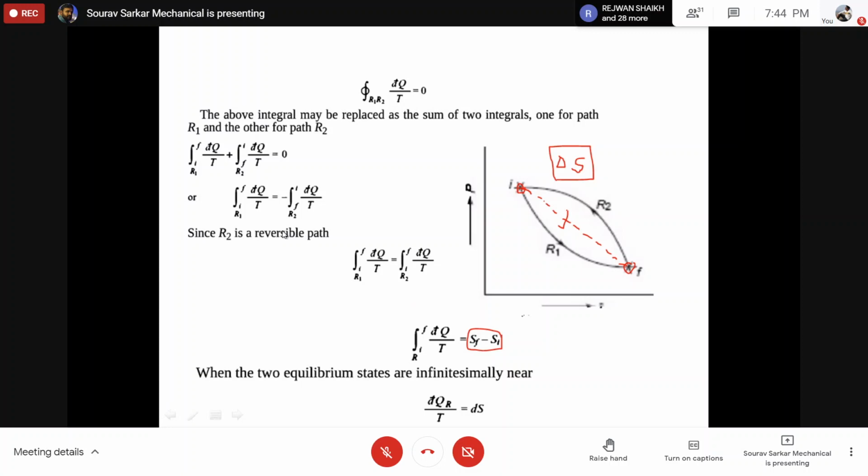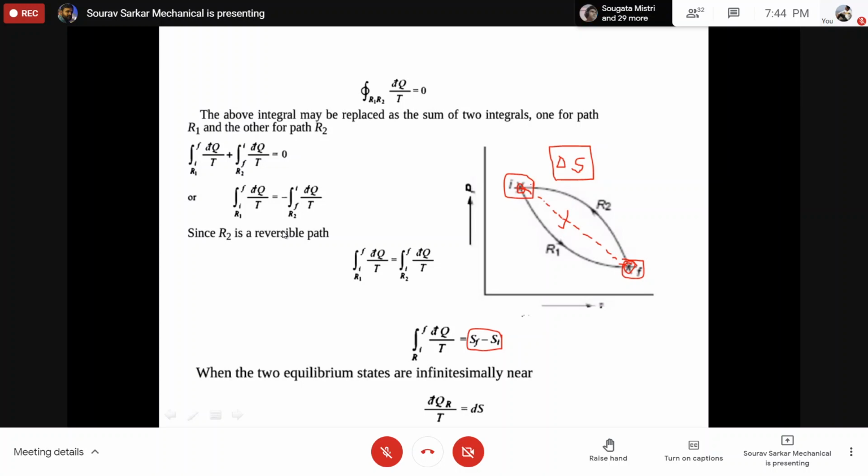Very good. So what he is saying is that whatever the irreversible path is, I know that as entropy is a point function, it will depend only on the end states. It will not depend upon the path. But the question is, how do you calculate that? What he is suggesting is, you forget about the irreversible path.